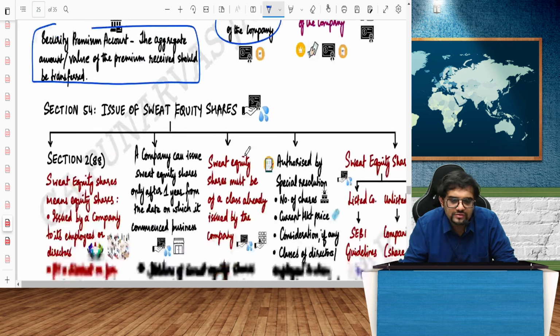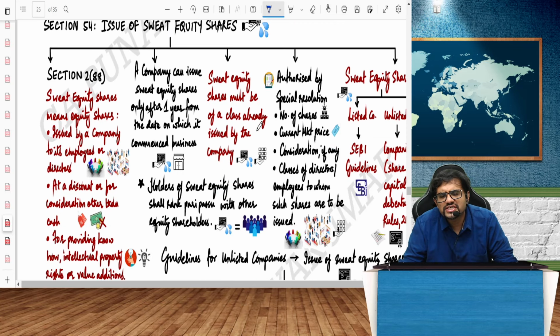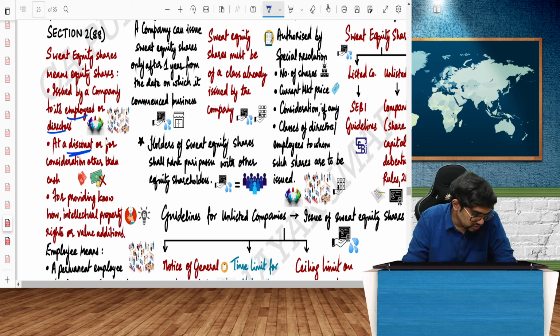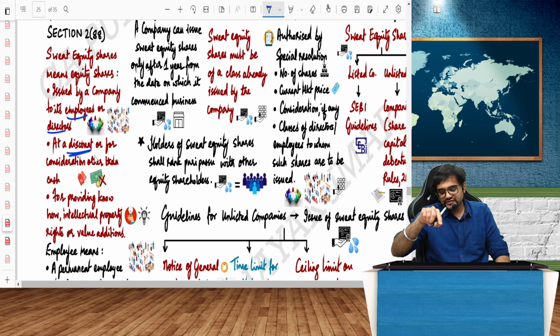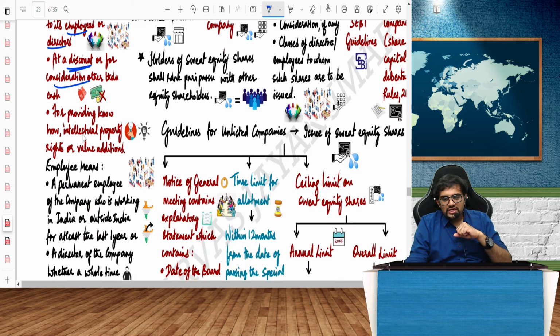Section 54, issue of sweat equity shares. So sweat equity shares means what? Shares issued purely because of the blood and toil of the employees or directors, at a discount. Though issue of shares at a discount is prohibited, the exception is sweat equity shares, or consideration other than cash. Other than cash means for the hard work that you have put in, for providing know-how, intellectual property rights, or any other value addition.